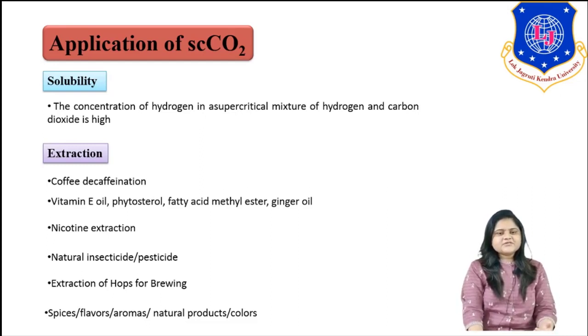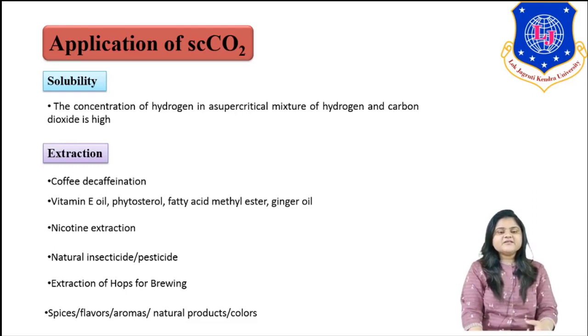In extraction processes, decaffeination of coffee beans, vitamin E oil separation, fatty acid extraction or ginger oil extraction, we are also using supercritical carbon dioxide. In nicotine extraction and natural insecticide and pesticide extraction, we also use it. One more application is the extraction of hops in the brewing industry.